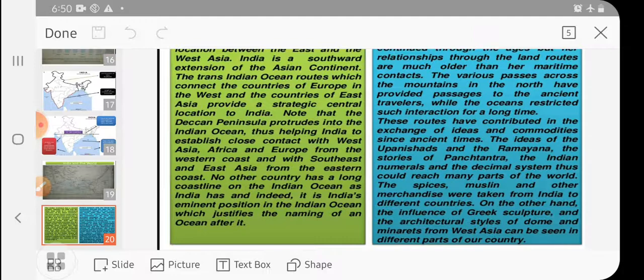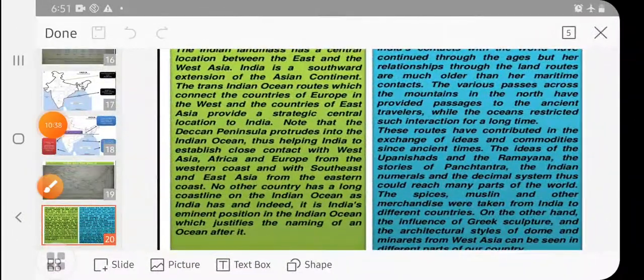On the other hand, we have the influence of Greek sculptures and architectural styles, domes and minarets of West Asia, which can be seen in different parts of our country. It means we have a beautiful glimpse of art and architecture in our country. So the rest of the things we will discuss in the chapter. We will read line by line what the chapter is telling us.